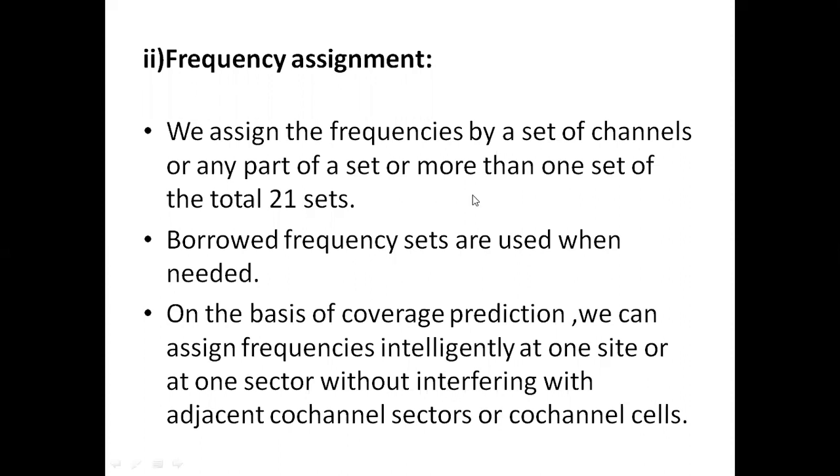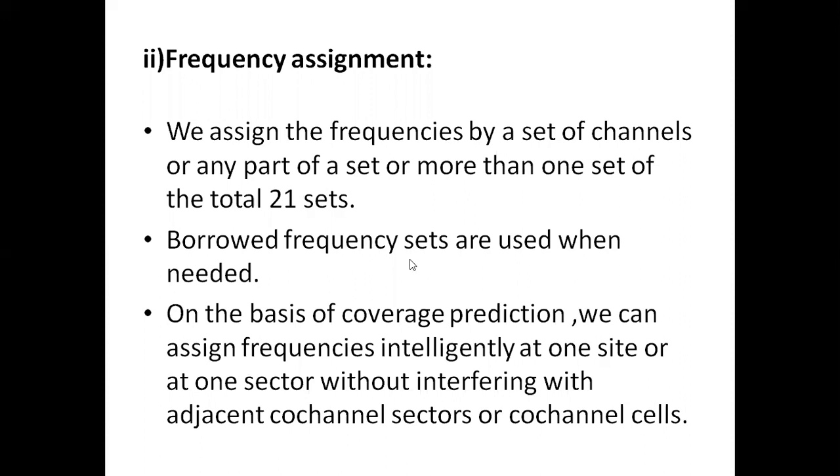So whenever we are allocating some frequency to that particular cell, we should concentrate on the co-channel cells as well as adjacent channel cells. Without interfering with those two cells, we are allocating the frequencies, and we can allocate any type of sets, that means one set, more than one set, or the total number of 21 sets.